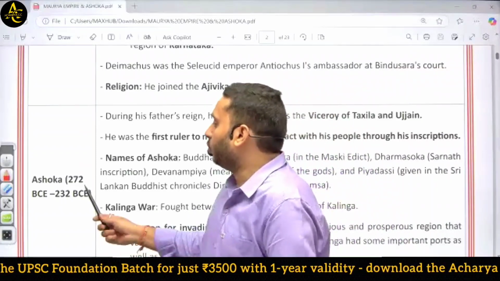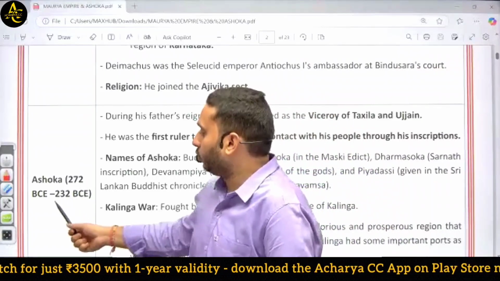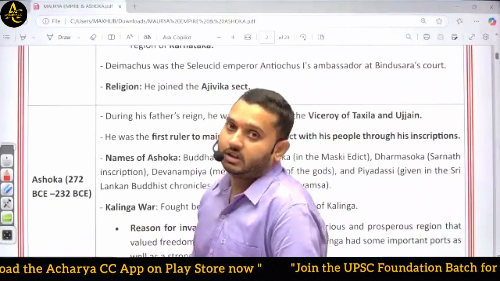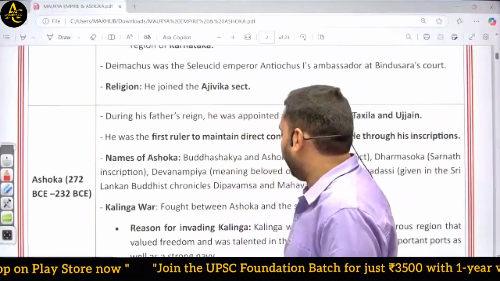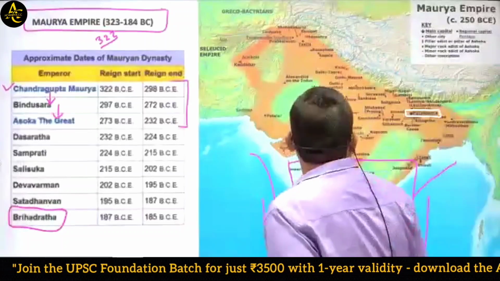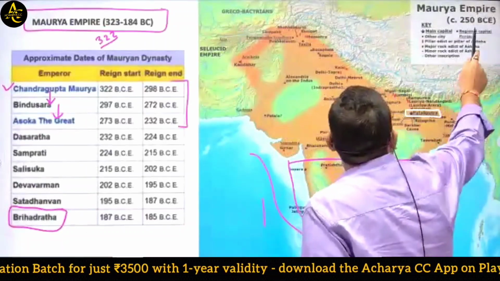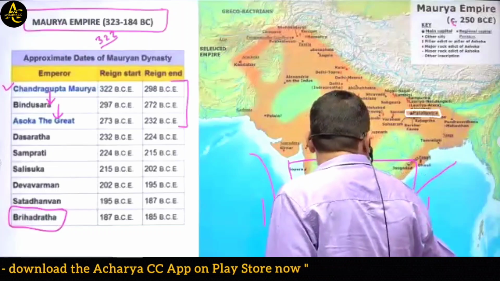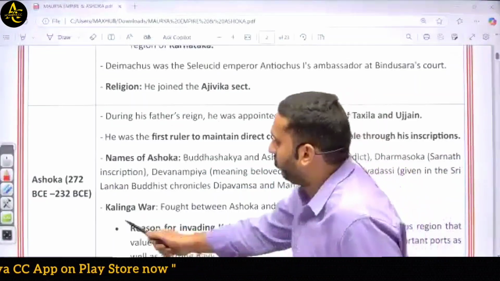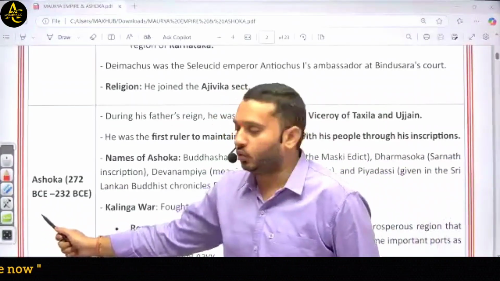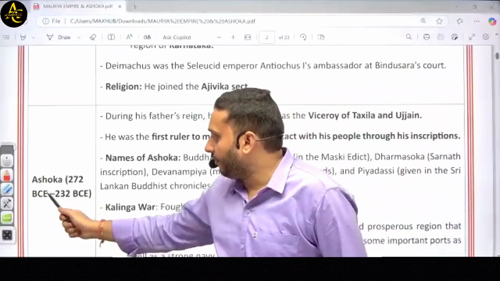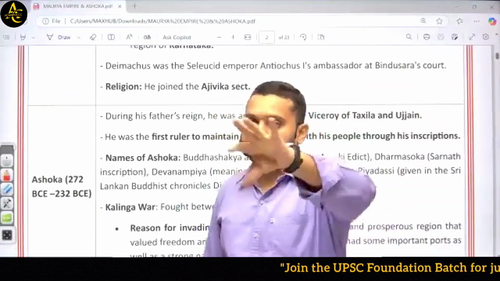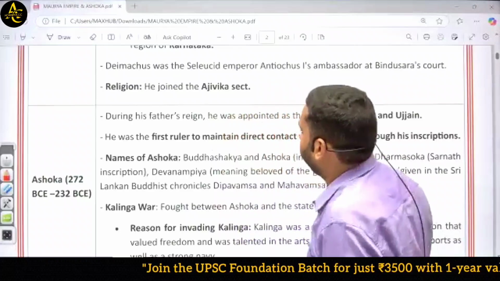So from 272 to 232 BC, Ashoka was the king or the emperor of India. As you can see, this map is from 250 BC, and the timing of Ashoka was 272 to 232. That means when the Mauryan Empire was at its peak. So this map shows that particular region. Okay.